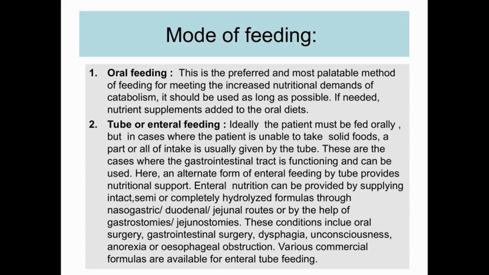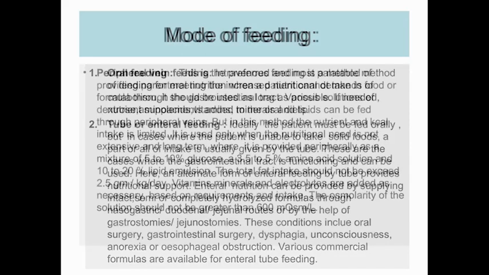These conditions include oral surgery, gastrointestinal surgery, dysphagia, unconsciousness, anorexia or esophageal obstruction, and various commercial formulas are available for enteral tube feeding. So when a patient is suffering from surgery, gastrointestinal surgery, dysphagia, unconsciousness, anorexia, esophageal obstruction, these are the reasons why a patient should be undergoing tube feeding.